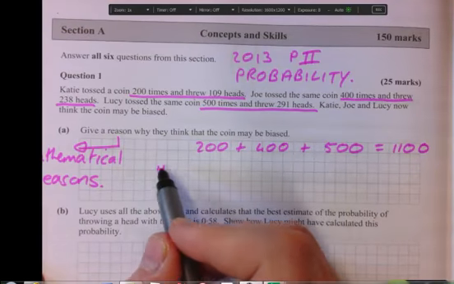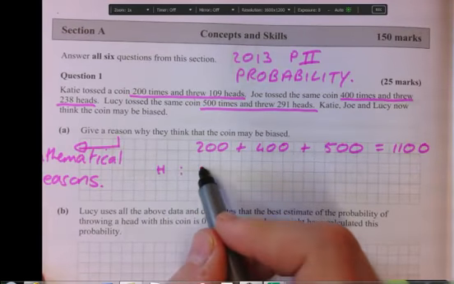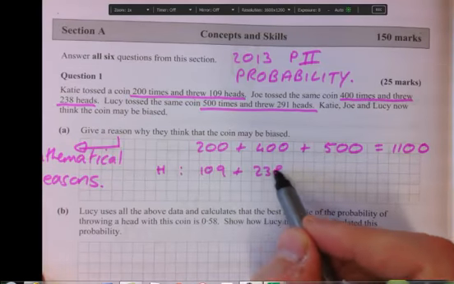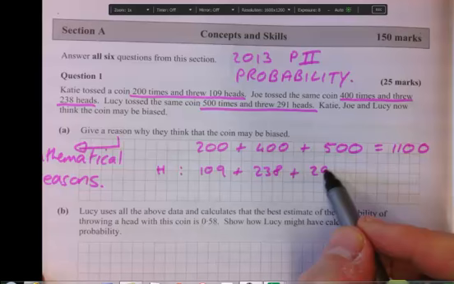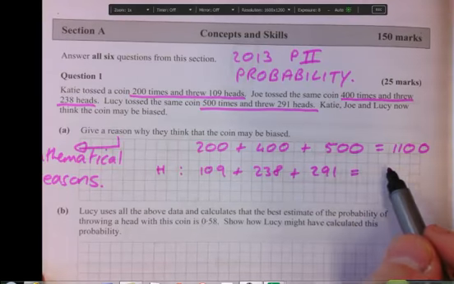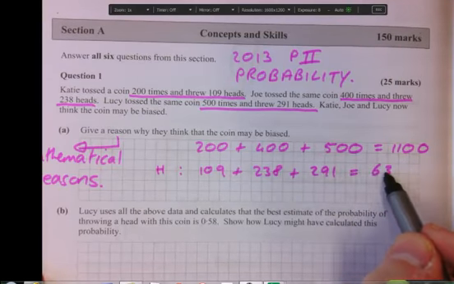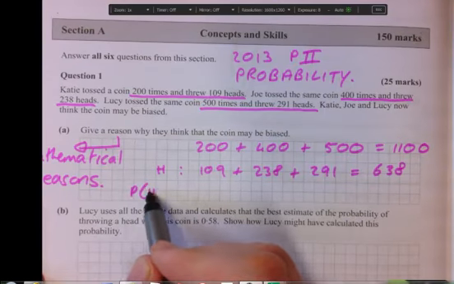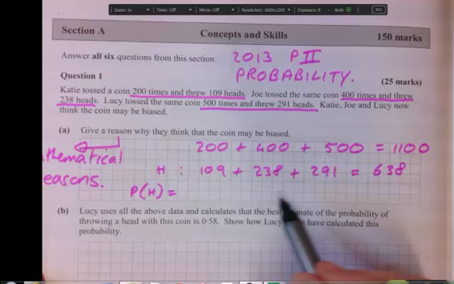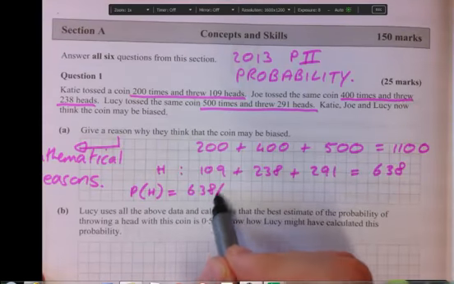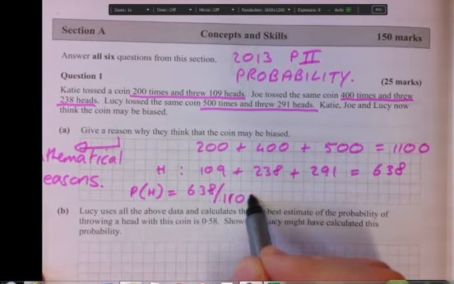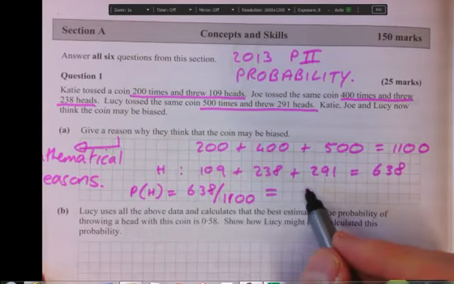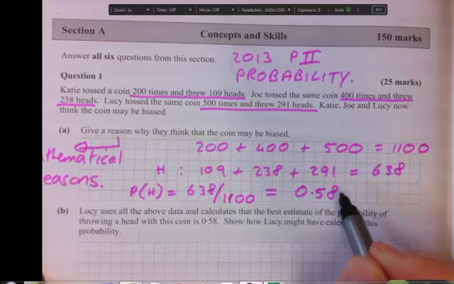Of those times, a head was thrown 109, 238, 291 times. When you add that up, that gives you 638, which means the probability based on their experiment, the probability of a head is equal to 638 divided by 1100. And if you convert that into a decimal, you'll get 0.58.